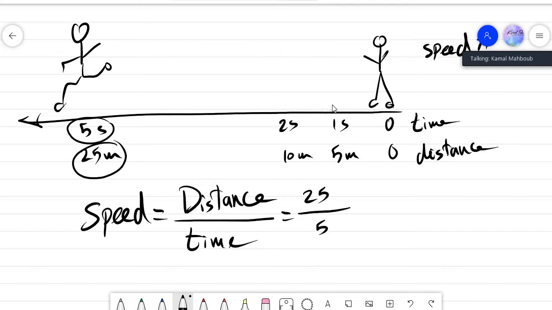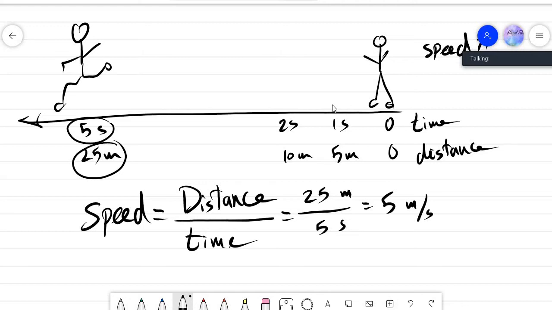Of course, 25 meters divided by 5 seconds equals 5 meters per second. That's the speed for this boy. He moves 5 meters every 1 second. That is the speed for this boy.